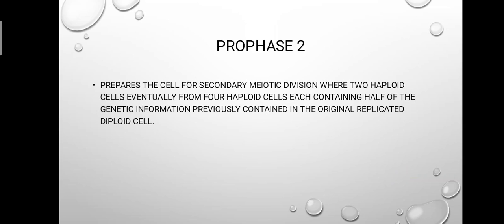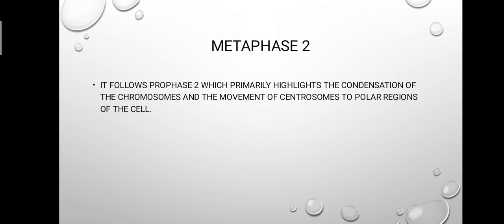Prophase 2 prepares the cell for the secondary meiotic division, where two haploid cells eventually form four haploid cells, each containing half of the genetic information previously contained in the original replicated diploid cell. Metaphase 2 follows prophase 2, which primarily highlights the condensation of the chromosomes and the movement of centrosomes to polar regions of the cell.